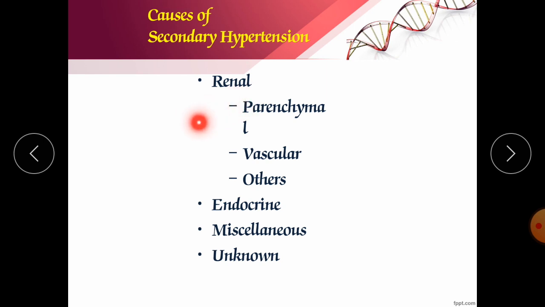Now in renal, the parenchymal cells have effects on our heart. And also the vasculars, meaning the blood vessels from the kidney, also have effects on our hypertension. And also some other things, for example the principal cells, or the ADH, or aldosterone, or the collecting duct. So these are the areas which are part of our renal system, from the kidney, and they have effects on our heart.